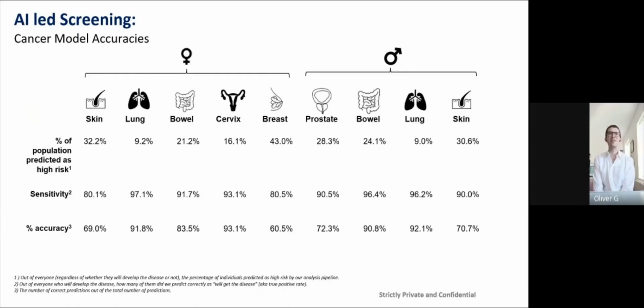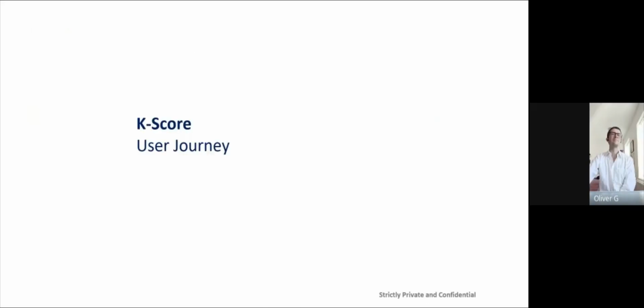Here we can see a subset of results for our cancer model predictions. These results are attempting to predict the future risk of cancer for an individual over the next 7 years. As you can see, once again, using a small amount of screening within the population, we can deliver an excellent sensitivity of cancer risk prediction.